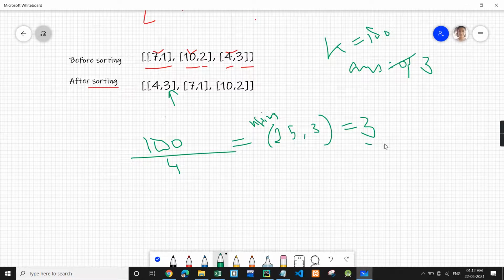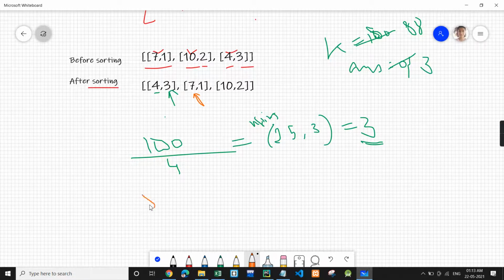Also now since we have bought 3 stocks, we will reduce our amount. Hence the amount will get reduced to 100 minus the price for one stock, which was 4. So the price for 3 stocks will become 12. Hence 100 minus 12 will become 88. After that, we will move on to the second stock, second day, this second stock price.